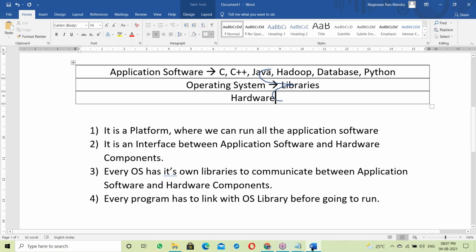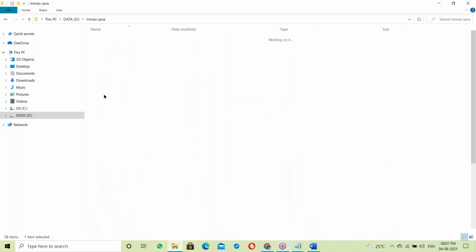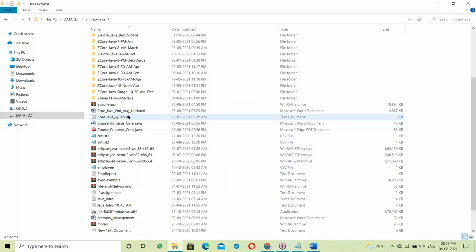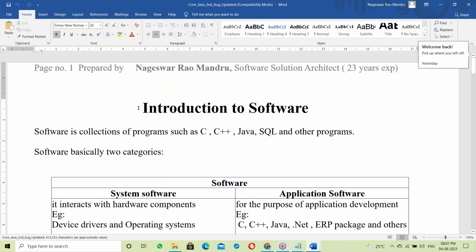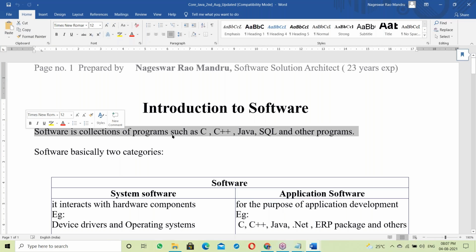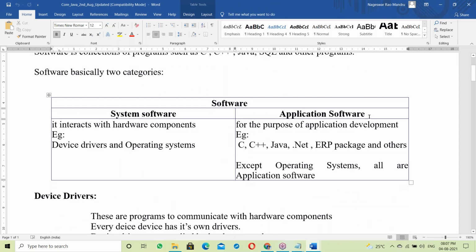Okay, fine. Let us go to the document. Here is our Java document, and it was updated just now. See, this is today's topic: introduction to software. Software is a collection of programs, the same point explained here. Software has basically two categories: system software and application software. System software interacts with hardware components, for example device drivers and operating systems.